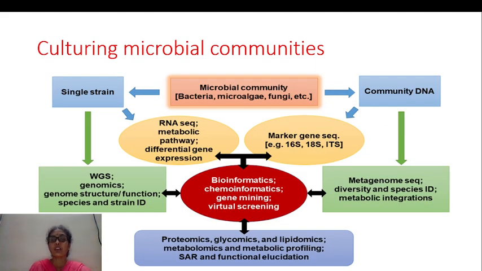From these cultured microbial communities, there are different methods for identifying and sequencing DNA. For single strains, they are obtained from genomics analysis: genome structure, function, and strain identification. This can be achieved by using different proteomic tools, called bioinformatics, chemoinformatics, gene mining, virtual screening. In bioinformatic analysis, we can perform the metagenomic sequence, diversity and the species ID, metabolic integration.